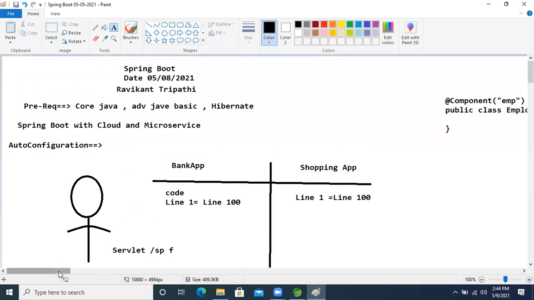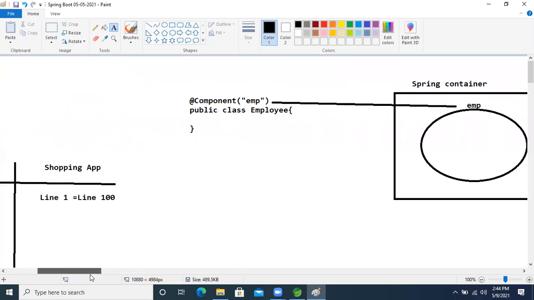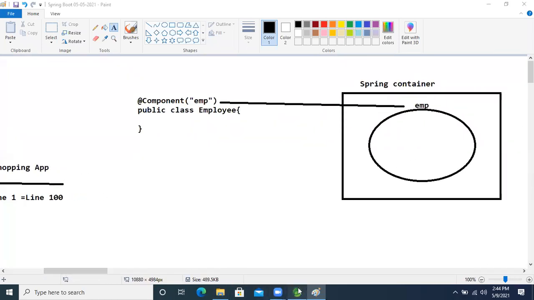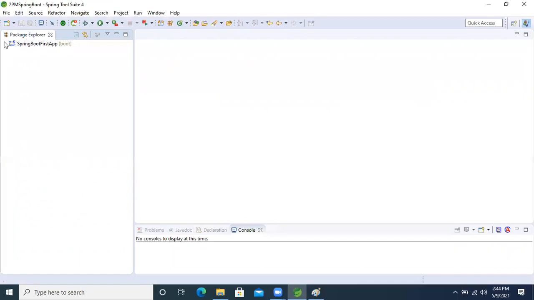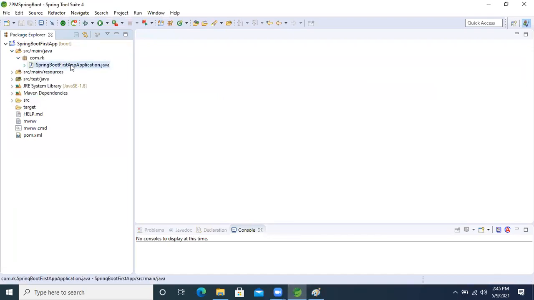Okay. So I created the application, right? Okay, no problem. This is the application I created yesterday. Now, how many files are there whenever we are creating this? This is the main class. This is the starter main execution class of our Spring Boot application, right?